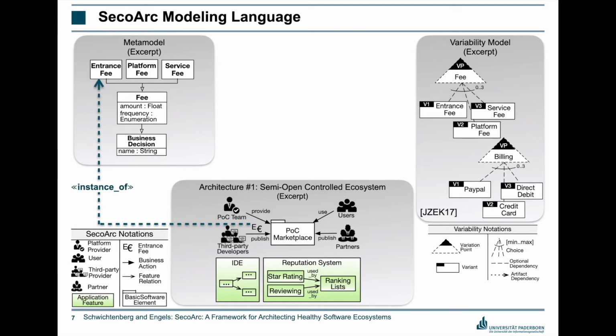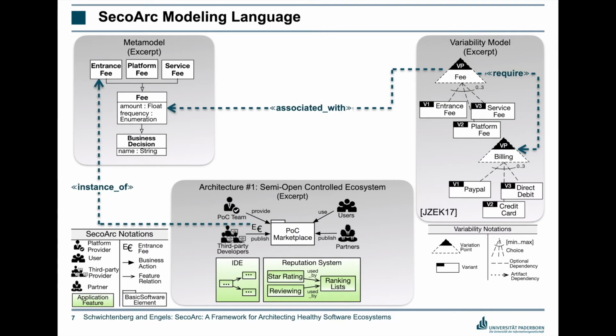On the right side, you can see the variability model. This is part of our previous work where we have identified the variabilities related to the business, application, and infrastructure design decisions. Two variation points are shown here. One is fee and billing. The knowledge of variabilities is reflected in the meta model, and there are also interdependencies between the variabilities.